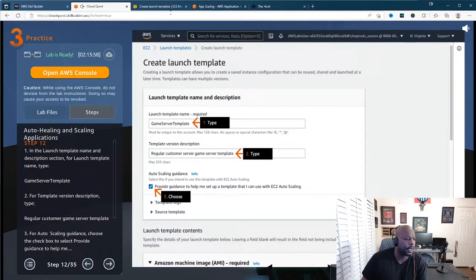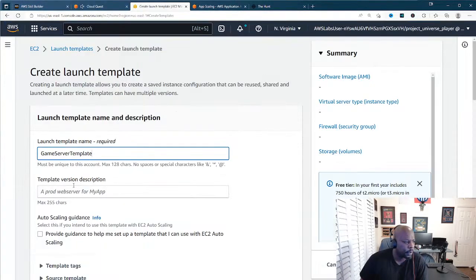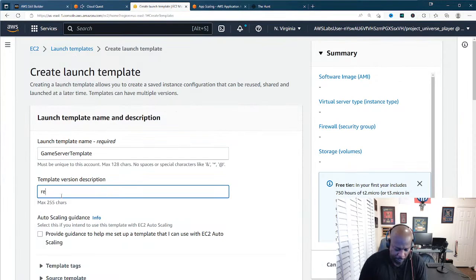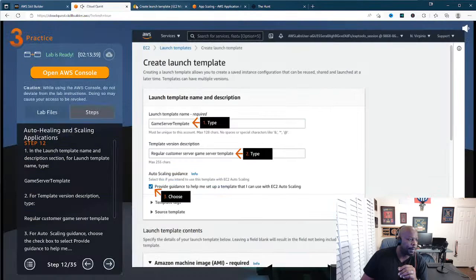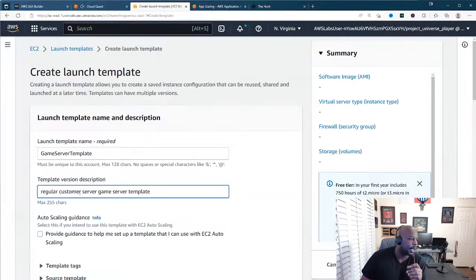So we'll call this Regular customer server game server template. I believe I got that right. Got to capitalize that R, because a lot of things are case sensitive.